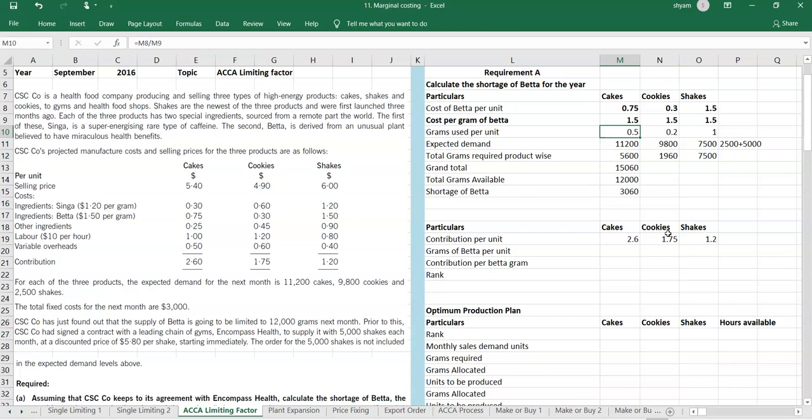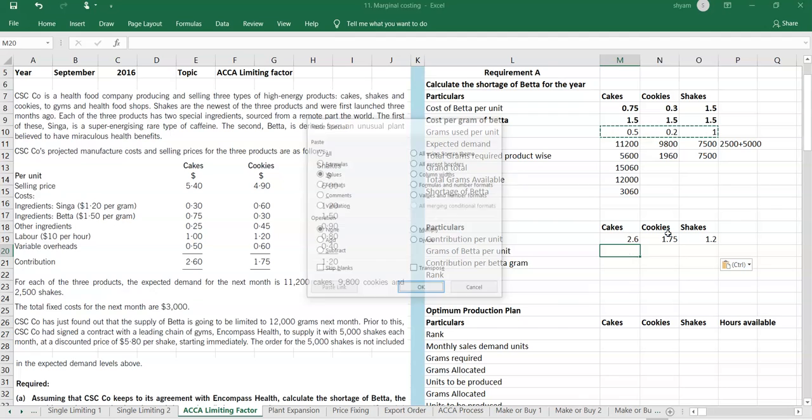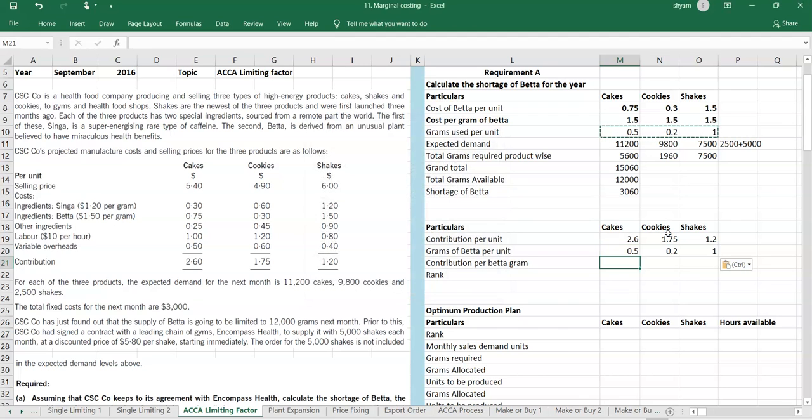So we have to get grams used per unit. This is the number, so we'll get the answer now. The contribution per beta gram would be these numbers.